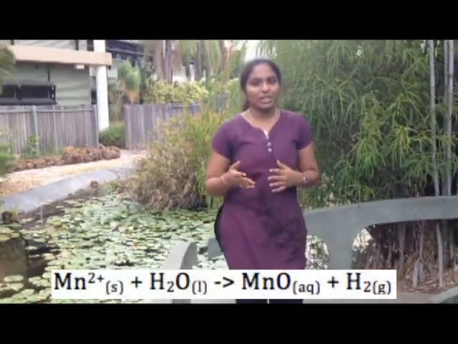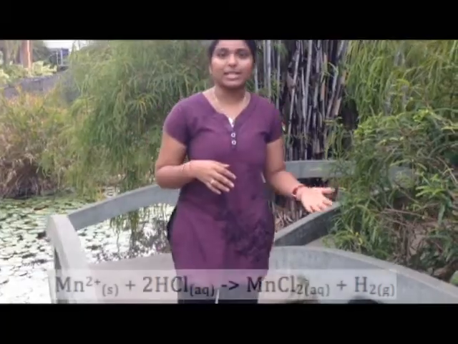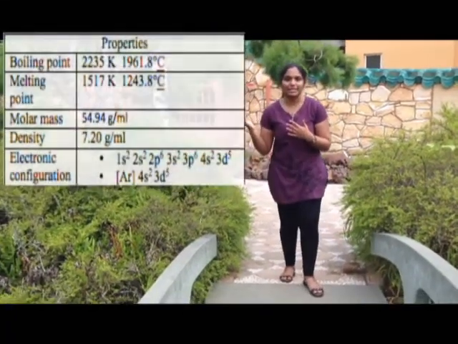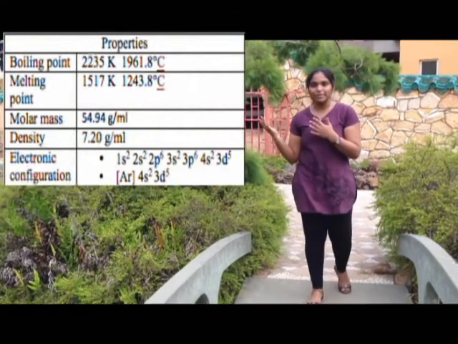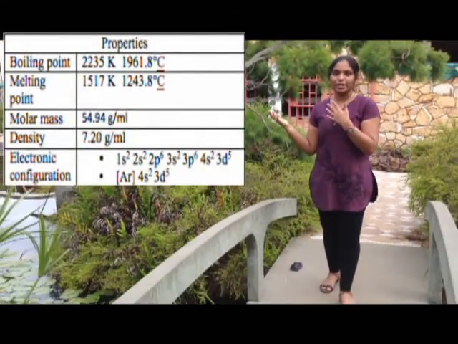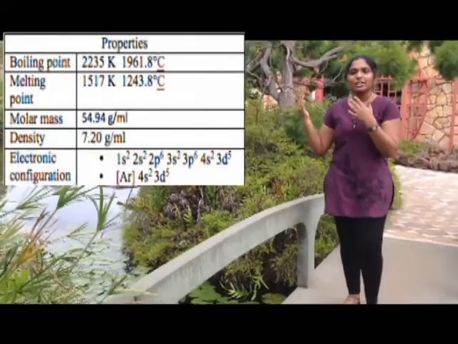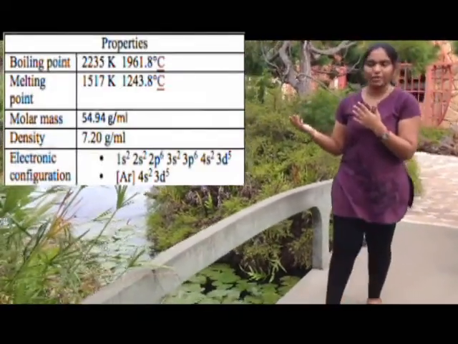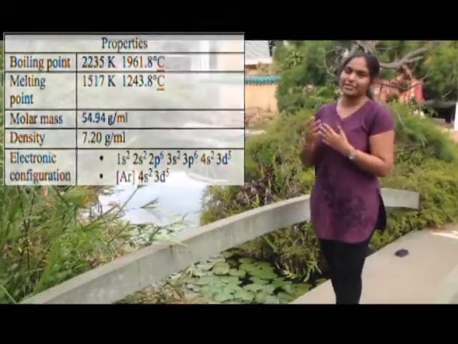Now, manganese is chemically reactive, which means that when it's placed in water, it will decompose. Alternatively, when it's placed in dilute mineral acids, it will dissolve. Now, this table shows the physical properties of manganese. As you can see, the melting point, the boiling point, the molar mass, the density at room temperature, and it also shows the two forms of electron configurations of manganese.